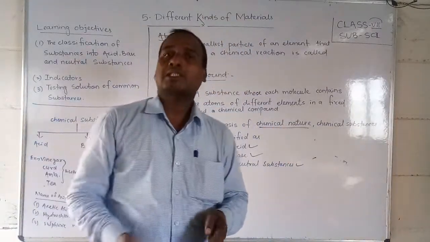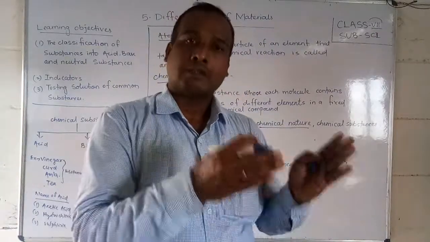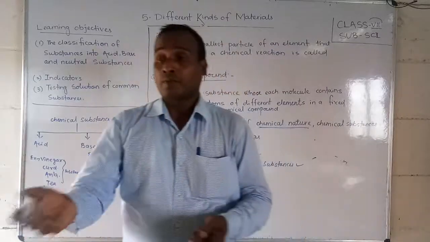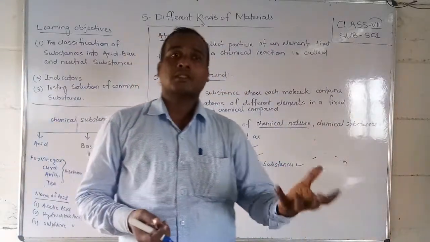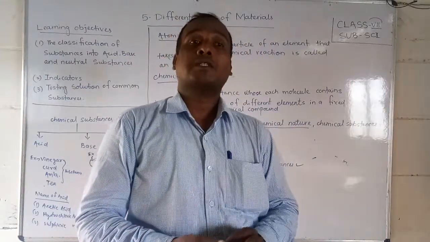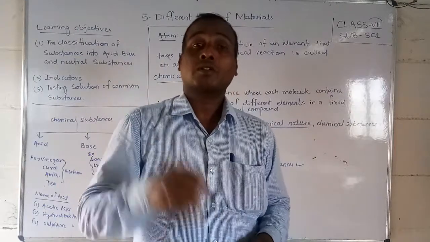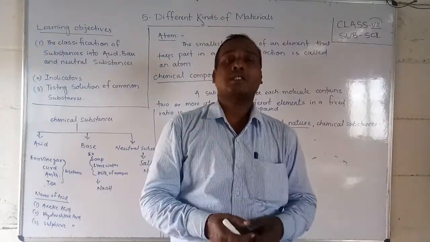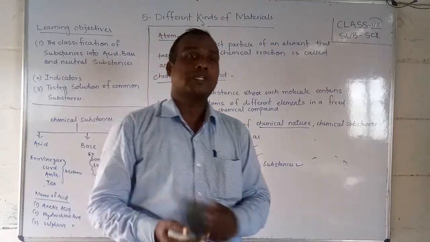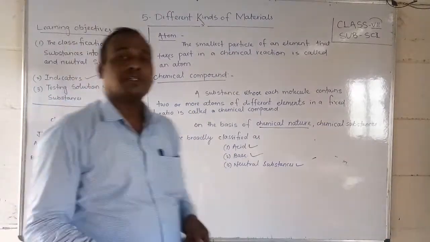But we cannot taste all acids with our tongue. So we use some indicators to get an idea whether a substance is acid or not, because we cannot taste it directly. Fruits and eating substances we can eat, but some other chemical substances we cannot directly taste. So to find out whether it is acid or base, we use an indicator. We will study that as the second point, the indicator to test substances.